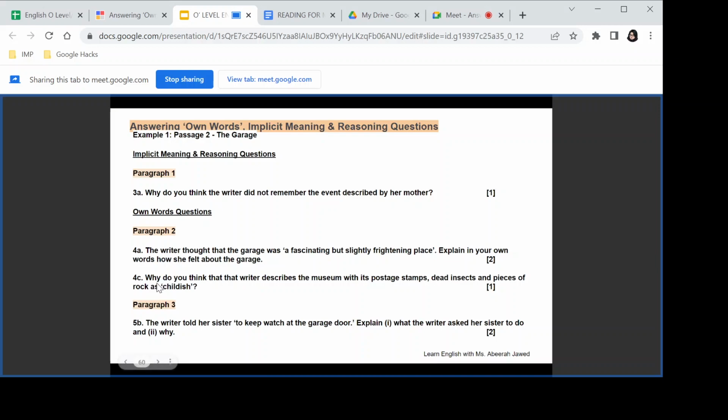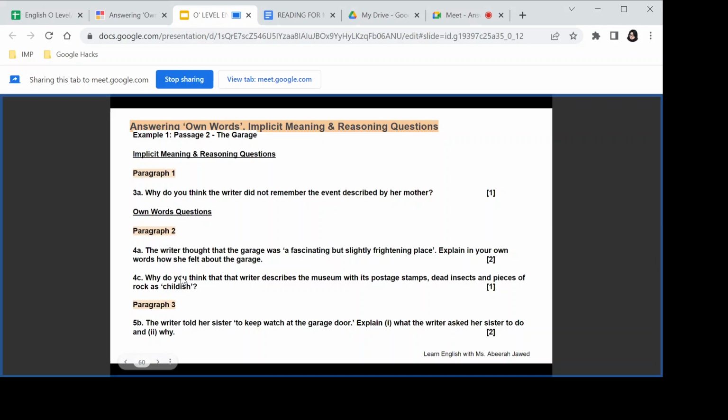Okay, let's take a look at another question from here. Why do you think that the writer describes the museum with its postage stamps, dead insects, and pieces of rock as childish? Again, is that an own words question or an implicit meaning question? It's a meaning reasoning question. Okay, so we're going to go to paragraph number 2 and read it. And we have the question here.